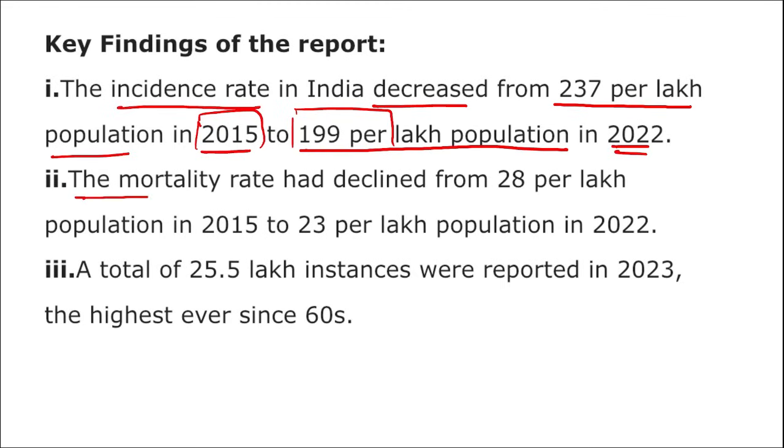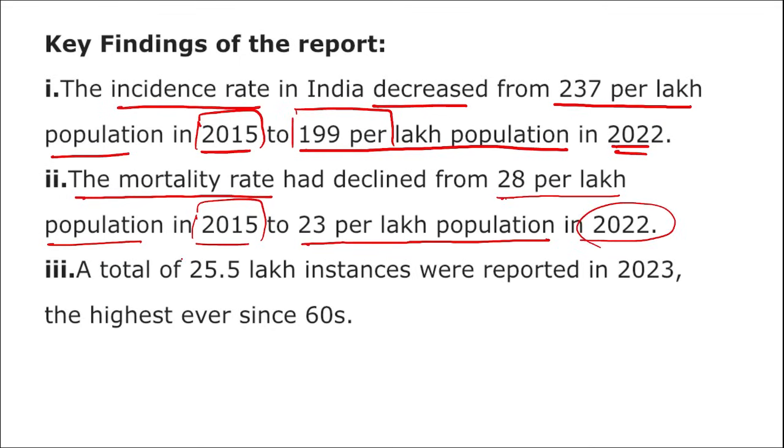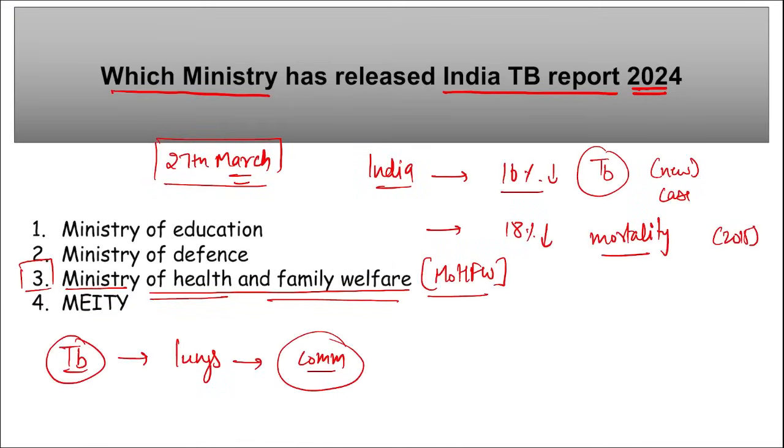Also, if we talk about the mortality rate, it has declined from 28 per lakh population in 2015 to 23 per lakh population in 2022. A total of 25.5 lakh instances were reported in 2023, that is the highest ever since the 60s. Correct? Then if we talk about the Union Minister of Health and Family Welfare, who is our Union Minister here? Mansukh Mandviya, and he is the Rajya Sabha member from Gujarat. Correct? So coming back, it is your TB report.